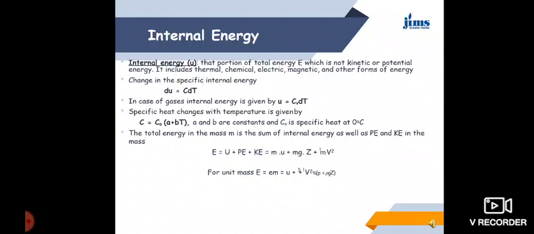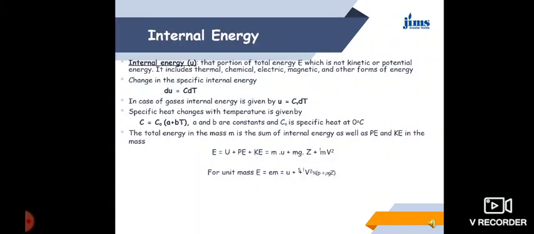The total energy in the mass m is the sum of internal energy as well as potential energy and kinetic energy in the mass. It can be expressed as capital E = U + PE + KE. U is the internal energy, PE is the potential energy and KE is the kinetic energy. U can be expressed as m times u. Potential energy can be expressed as mgz and kinetic energy as half mv square.